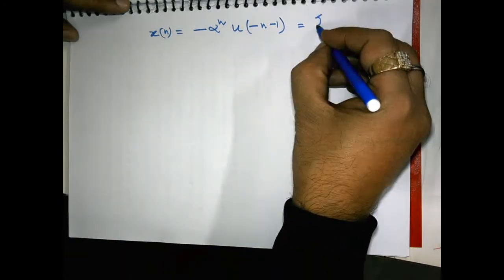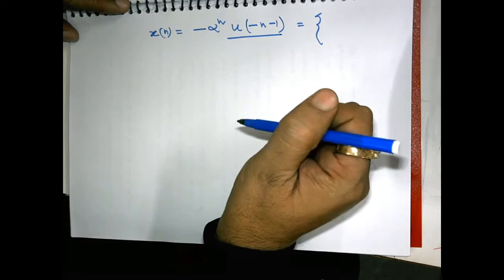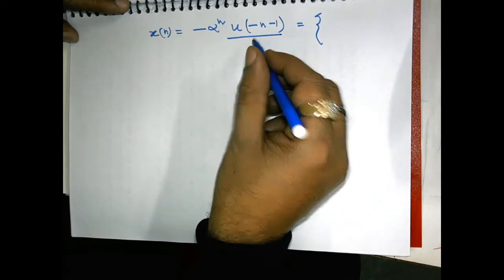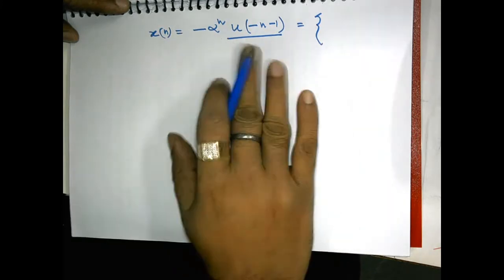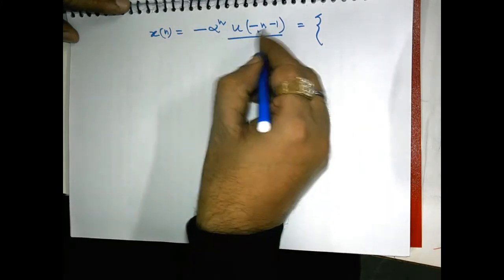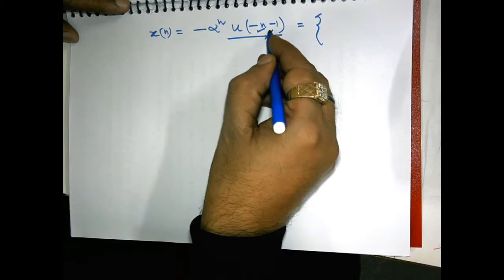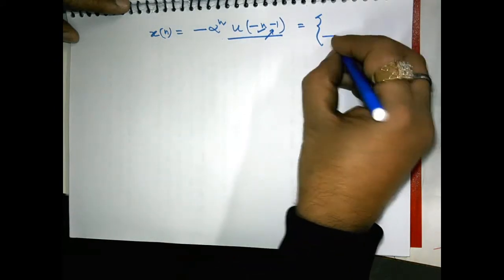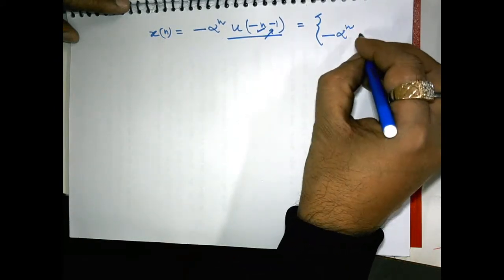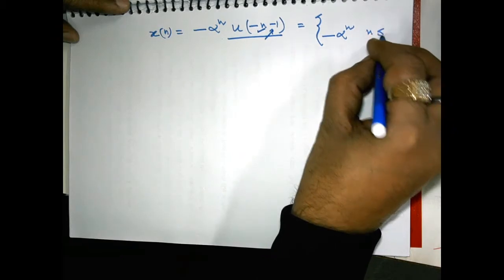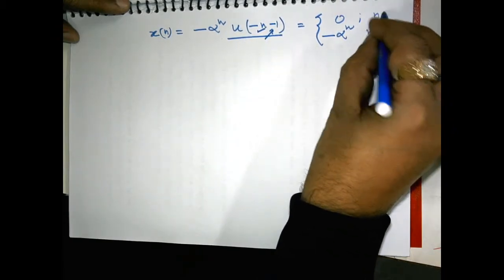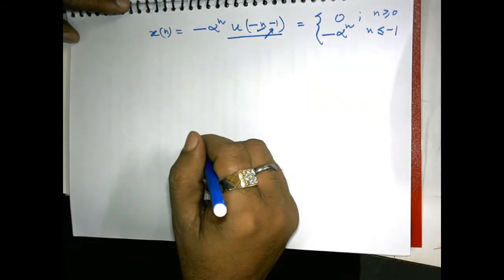Since minus alpha^n is multiplied by u[-n-1], you first fold u[n] to obtain u[-n], and then left shift it by 1 unit. Naturally, this signal is defined as minus alpha^n for n less than or equal to minus 1, and it is 0 for n greater than or equal to 0.